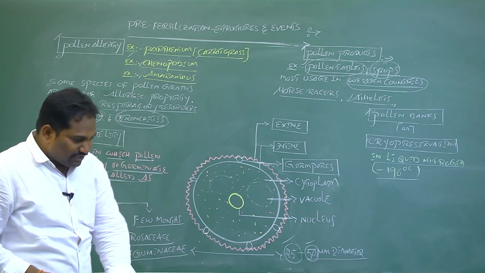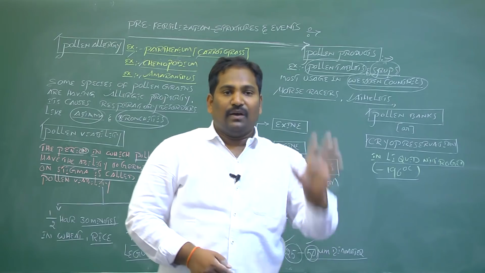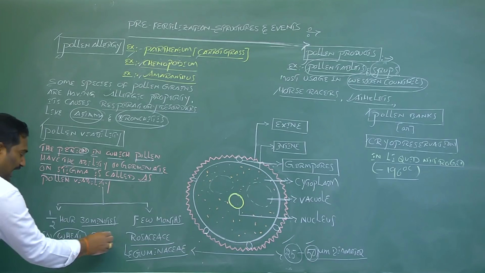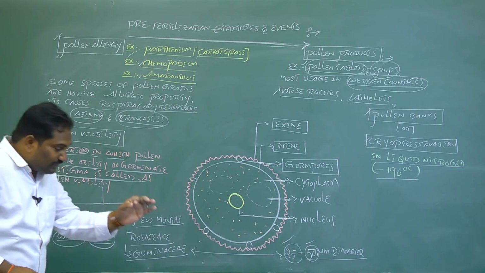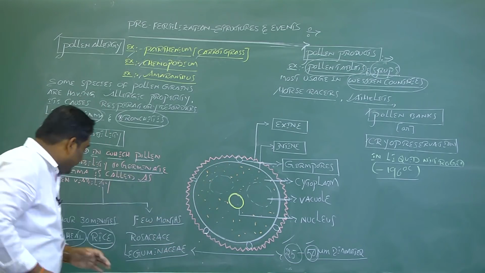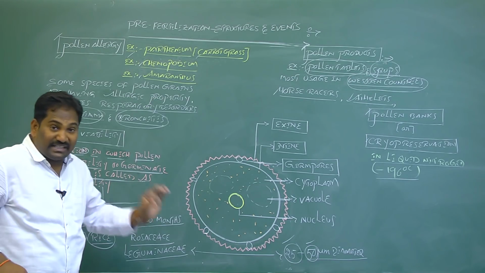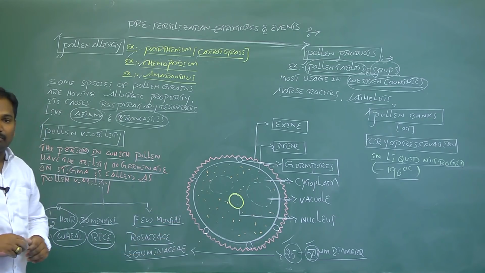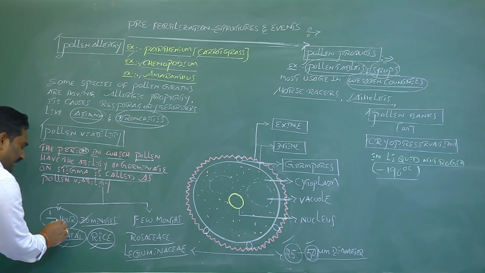Pollen viability is not constant for all species; it varies from one species to another. For example, in wheat and rice plants, after release of pollen grains, if the pollen grain reaches the stigma of the same species within 30 minutes or half an hour, pollen germination can take place. If it crosses 30 minutes, there is no pollen germination. That means pollen viability in wheat and rice is half an hour.